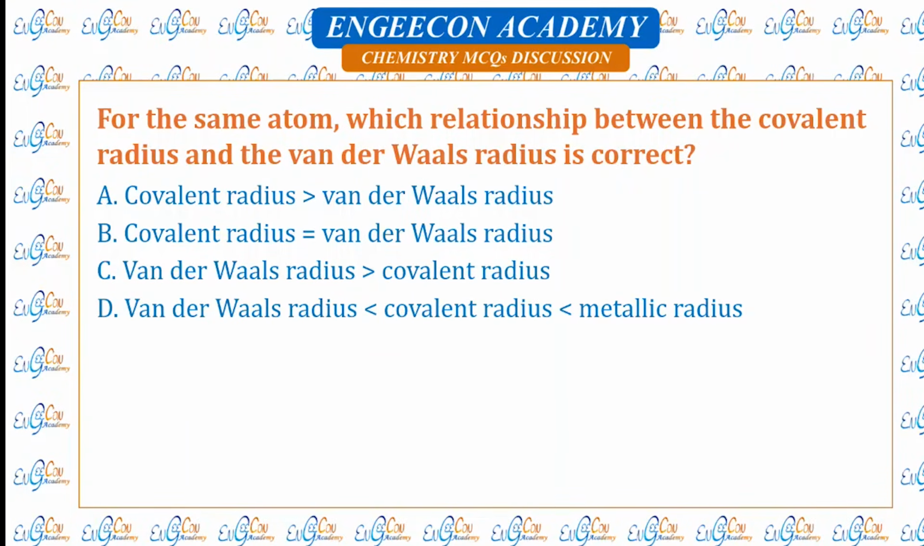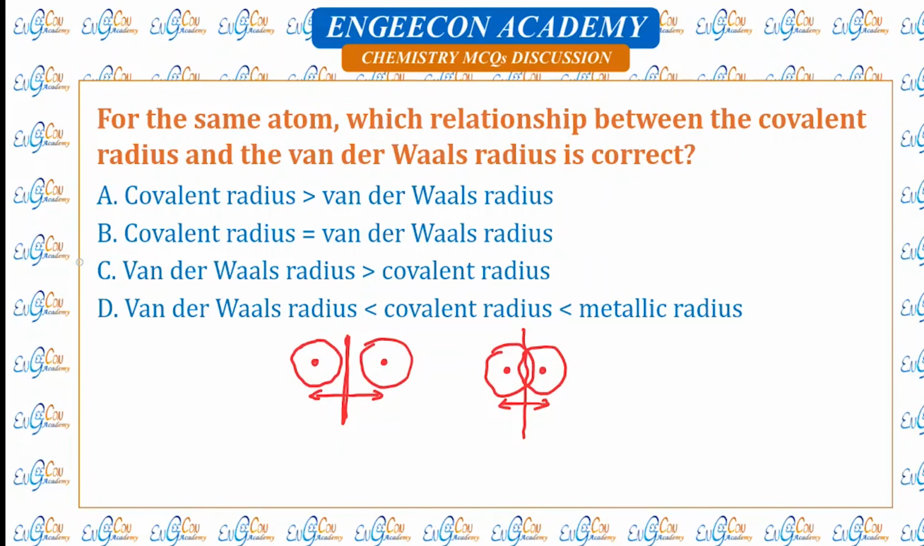For the same atom, which relationship between the covalent radius and van der Waals radius is correct? For the same atom, van der Waals radius is measured from the atom in solid state. So van der Waals radius is measured by dividing this distance by 2, which is actually larger than the original atom. Whereas covalent radius is measured when the elements bond with each other. So this distance is smaller compared to van der Waals radius. So van der Waals is greater than covalent.